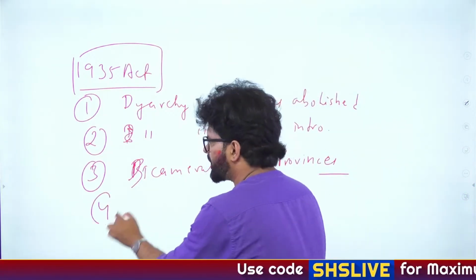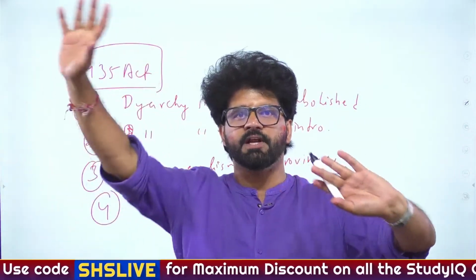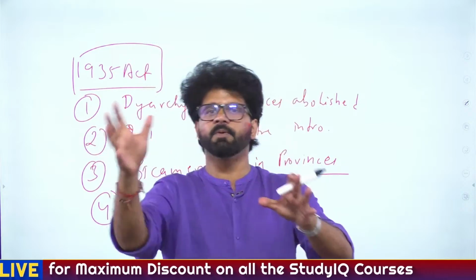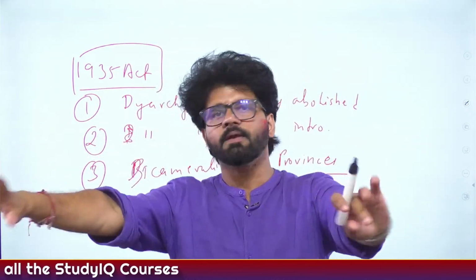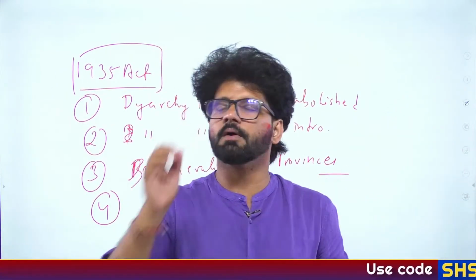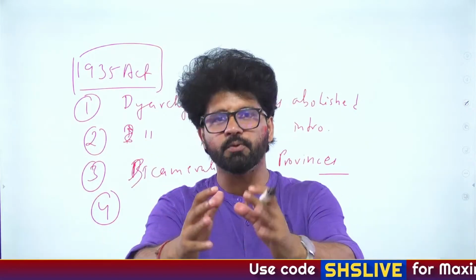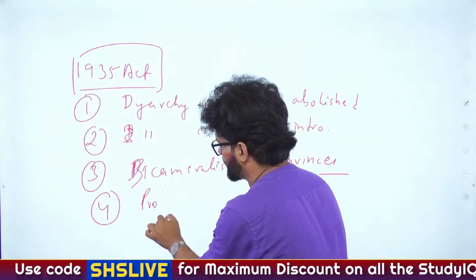There was a proposal for federation, that India will become a federation, provided 50% of the princely states, 50% population representation and all those things. There were certain conditions there. If those conditions are met and the princely states come together, British states are there, and all these states come together, it will become a federation. But that thing did not materialize. Proposal of federation.